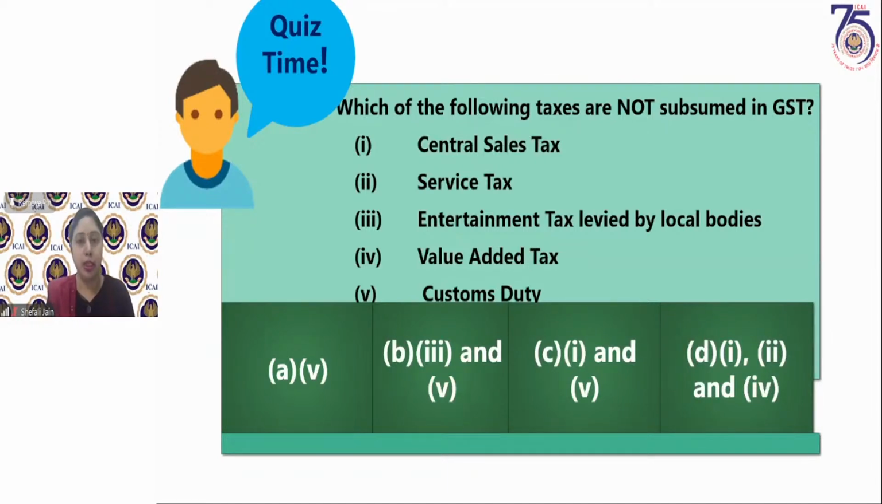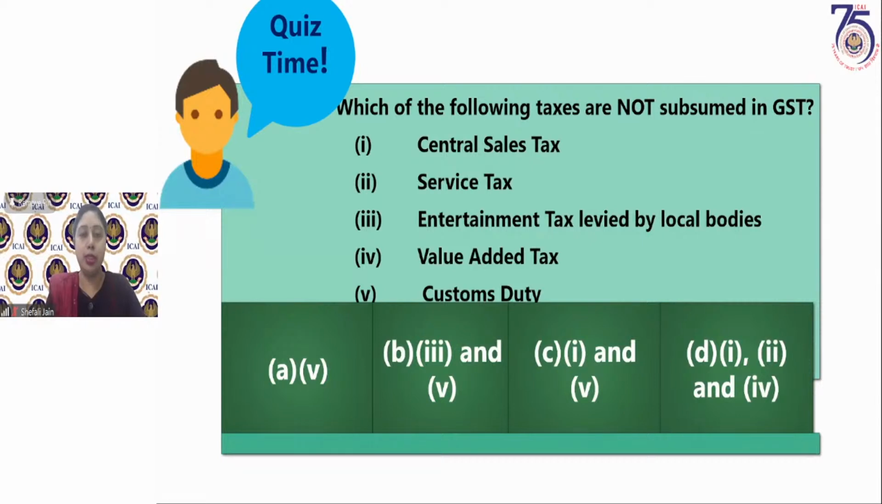This is also with regard to Chapter 1, GST in India Introduction. So those of you who had attended the session would be able to answer this query. Or those of you who have an idea regarding this: which of the following taxes are not subsumed under GST? Central sales tax, service tax, entertainment tax levied by local bodies, value added tax, and customs duty. So I am waiting for the answers from all of you, because we saw that GST subsumed so many taxes within its purview when it was introduced in 2017.